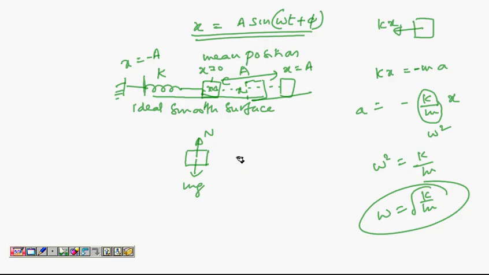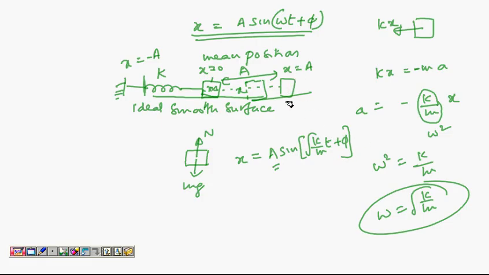So if you want to write the equation for the spring block system, the position time relation can be written as x equal to a sine(omega t plus phi), where omega is root k by m. Now a is of course the maximum distance to which you pulled the block and released. So that is in your hands. If you pull it by 10 centimeters, a is 10. If you pull by 5 centimeters, a is 5.